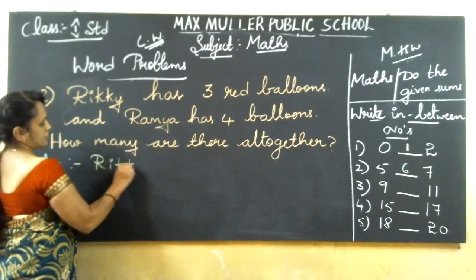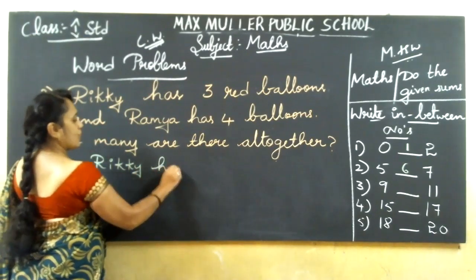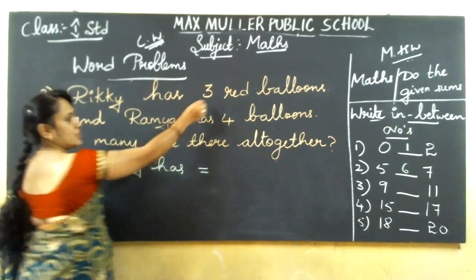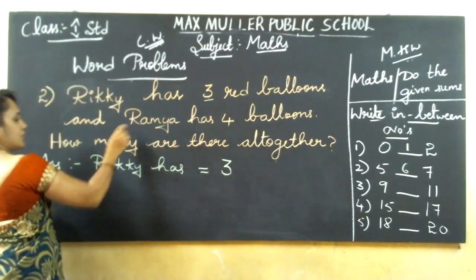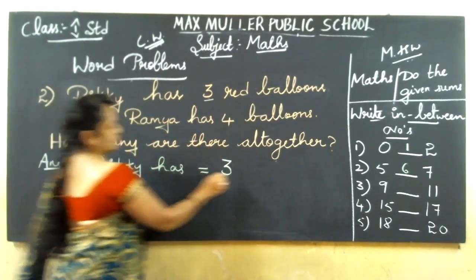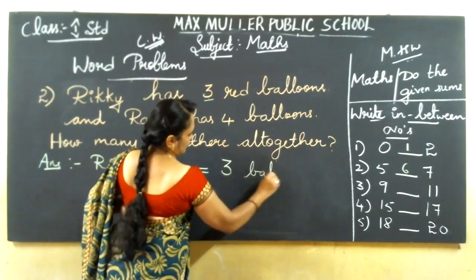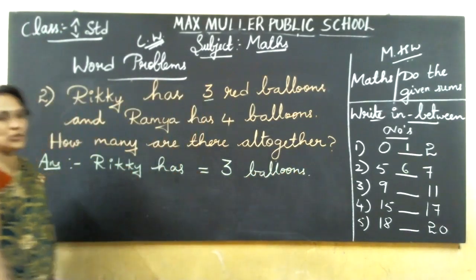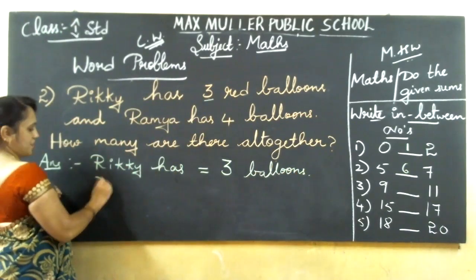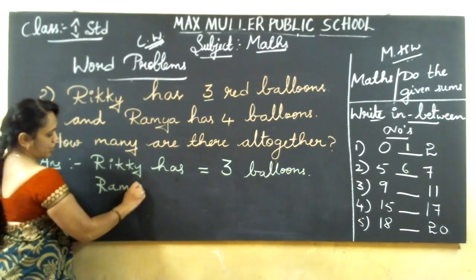Ricky has how many balloons? Ricky is having 3 red balloons. 3. Then Ramya, write in the next line. 3 balloons. Balloons, that is balloons. Okay, next Ramya, R-A-M-Y-A.